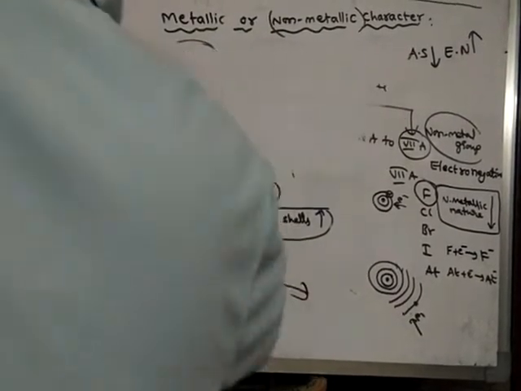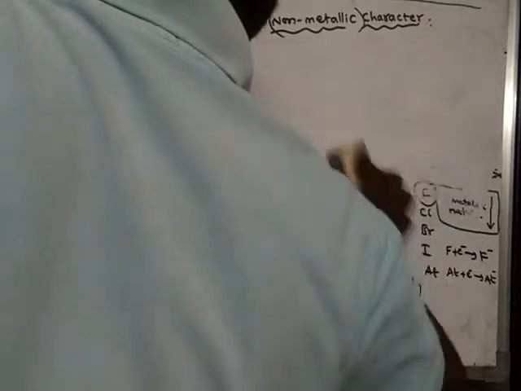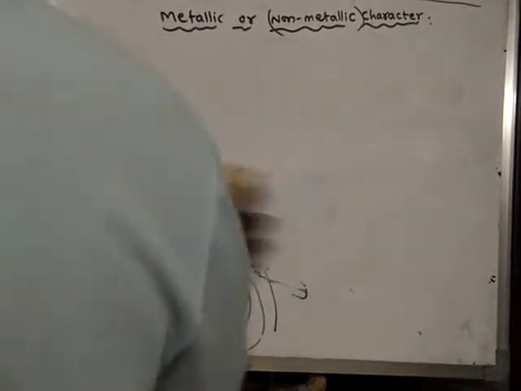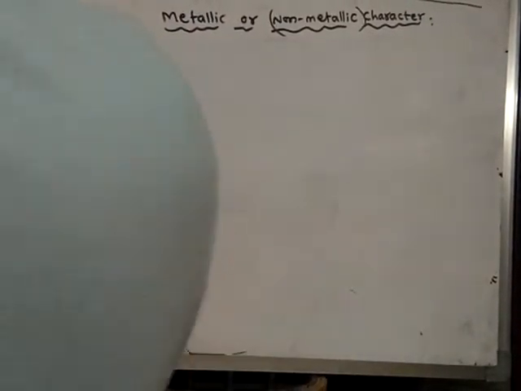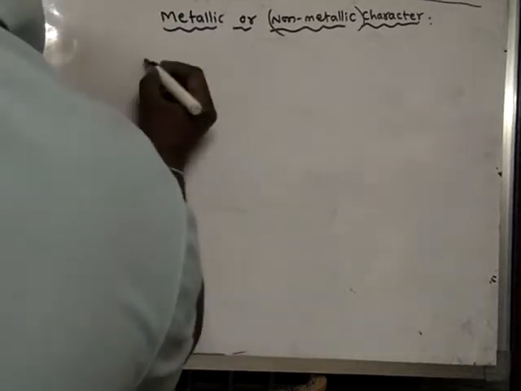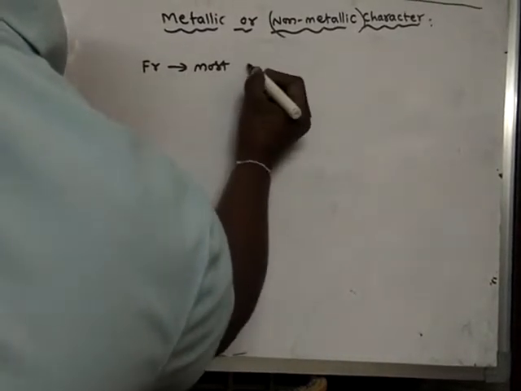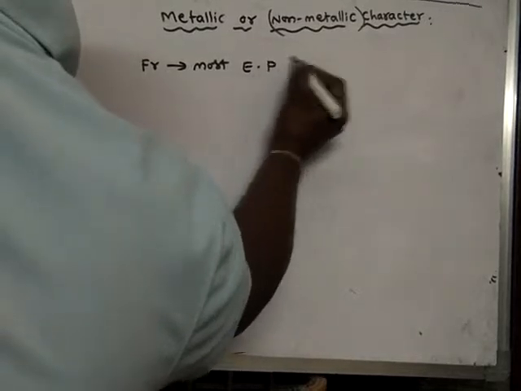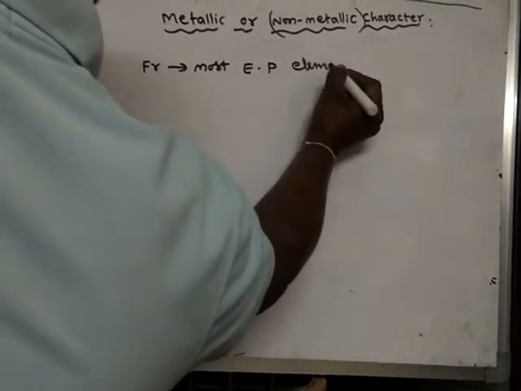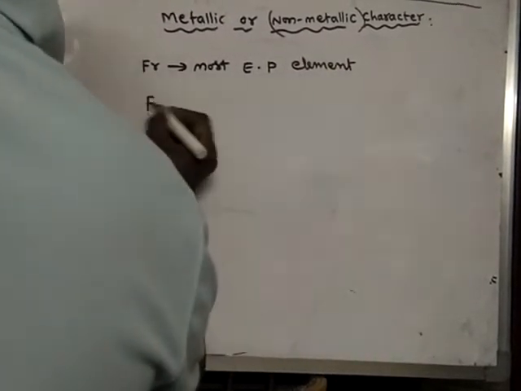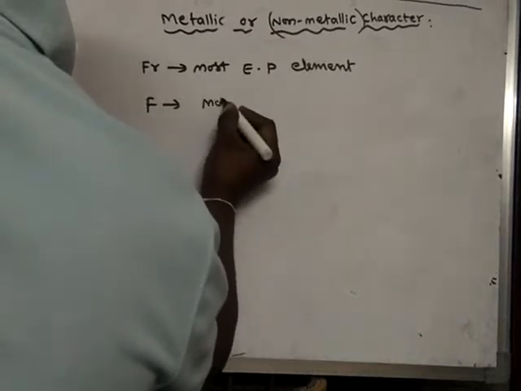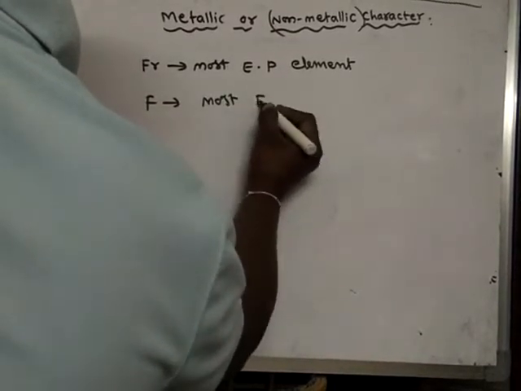So I am writing. Among all the elements in the periodic table, francium is the most electropositive element, whereas fluorine is the most electronegative element.